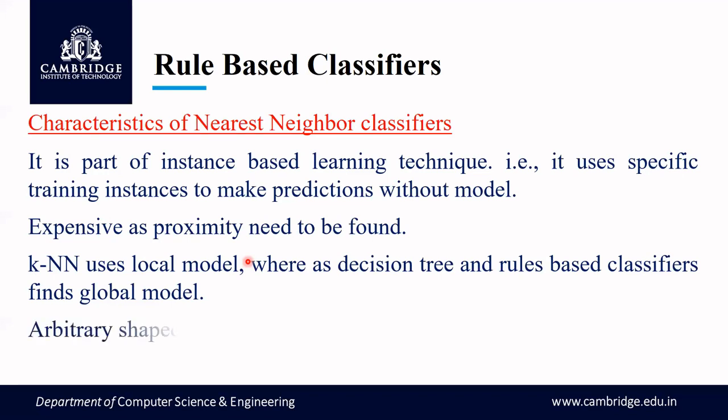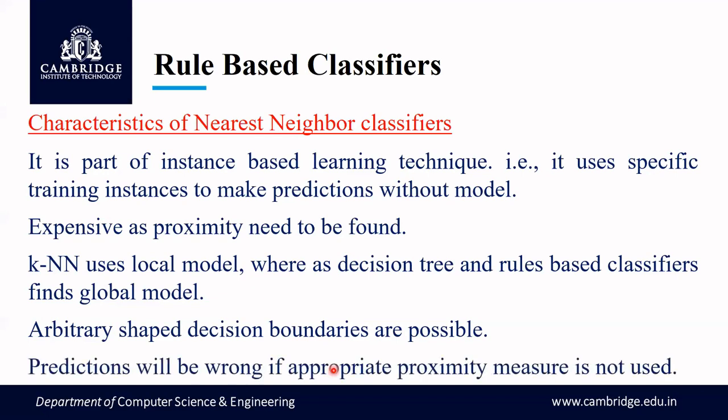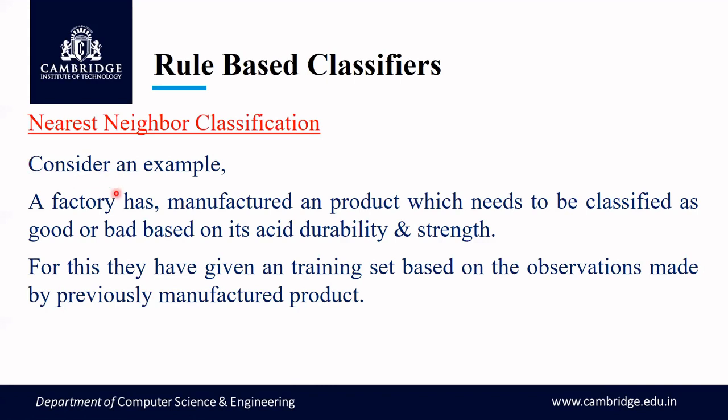Nearest neighbor classifiers can produce arbitrarily shaped decision boundaries. So these are the certain characteristics of the nearest neighbor classification. Now let us take one example to identify how exactly the nearest neighbor works. So consider this example.